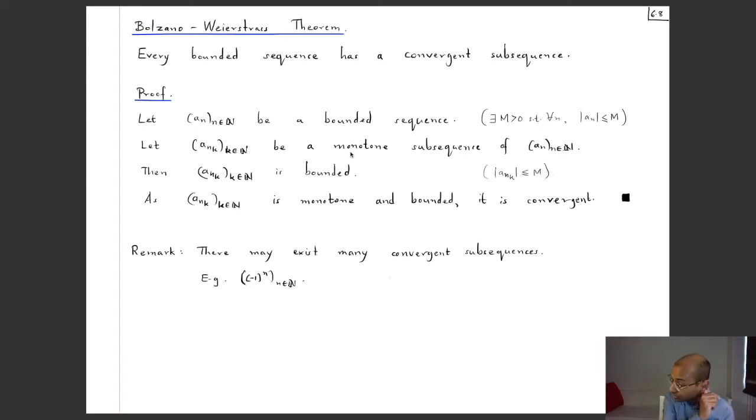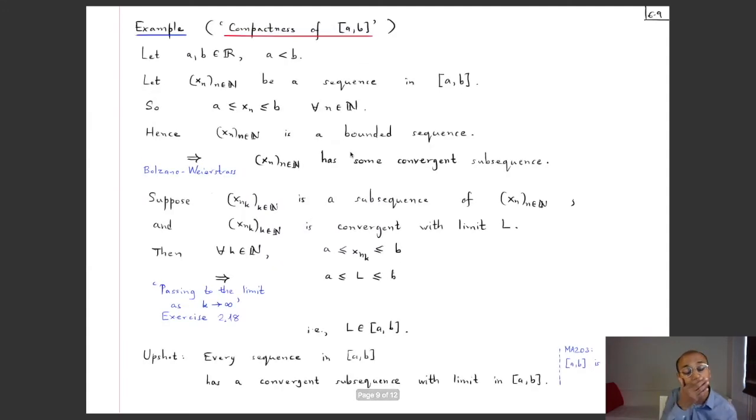This is an important result, and let's see, for example, one application of this. A while ago we had met this interval. So a and b are real numbers, a is strictly less than b, and then this interval is the set of all x's which are bigger than or equal to a and less than or equal to b.